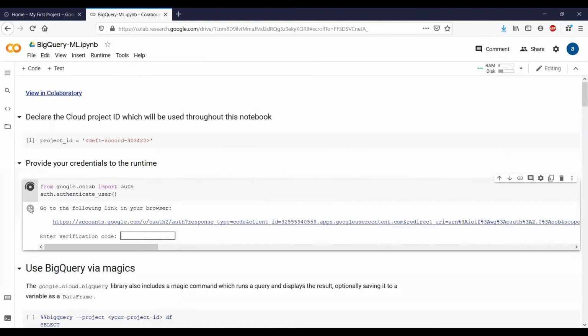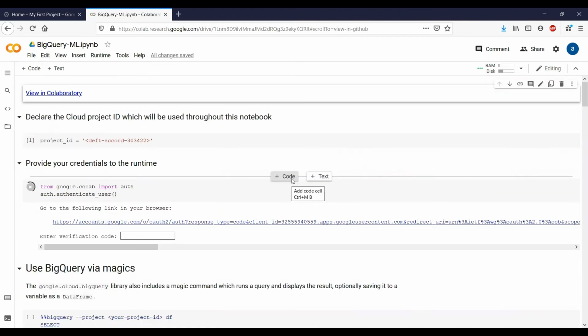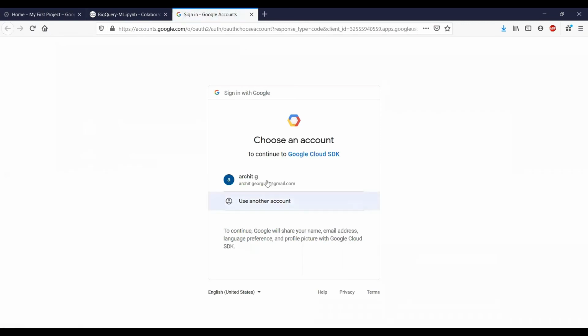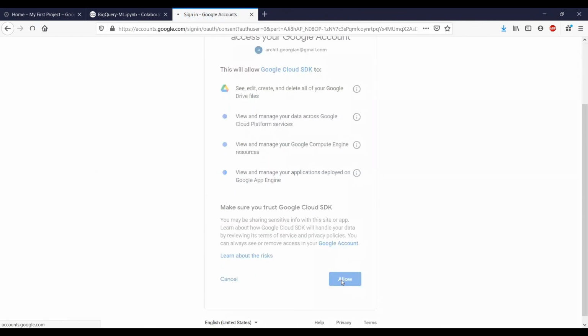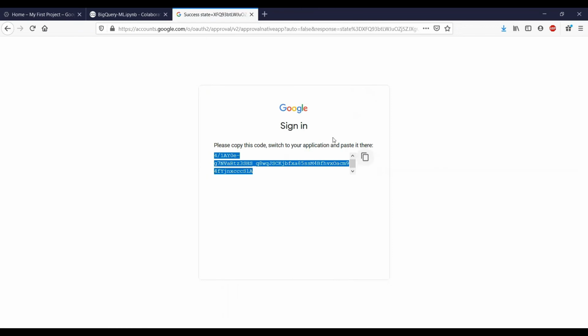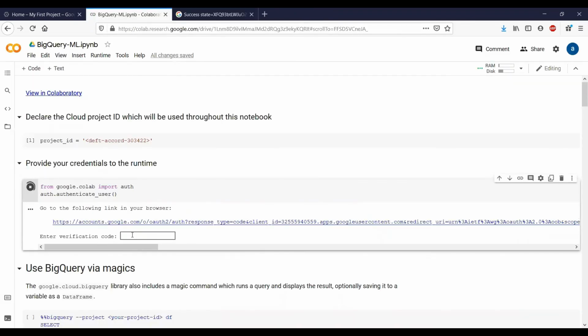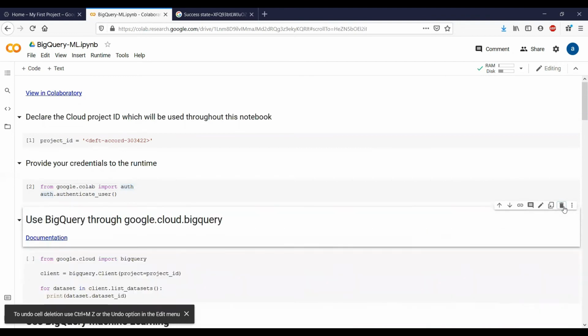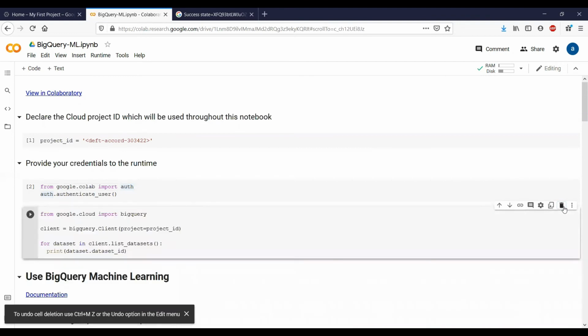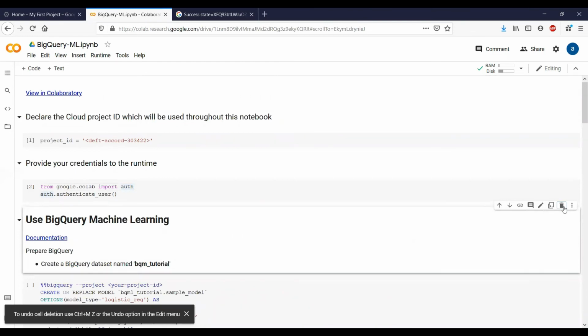Now once we try to run the next cell, we see that it asks for a verification code. So we just need to click on this link, and it says to select our account, and we allow Google Cloud to access our account, and that gives us a code. We just want to copy paste that code in our notebook, and then we press enter. So now here I have some irrelevant cells in my notebook, but your notebooks won't have them. So you don't need to worry about the irrelevant code, and I'm going to delete these cells here.